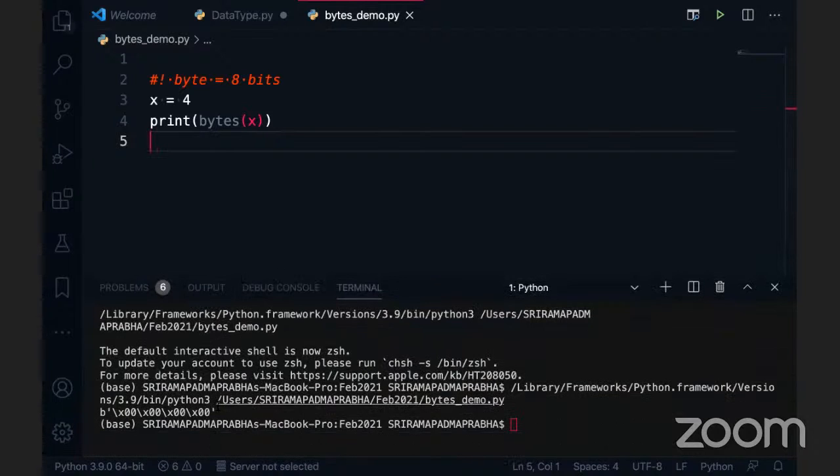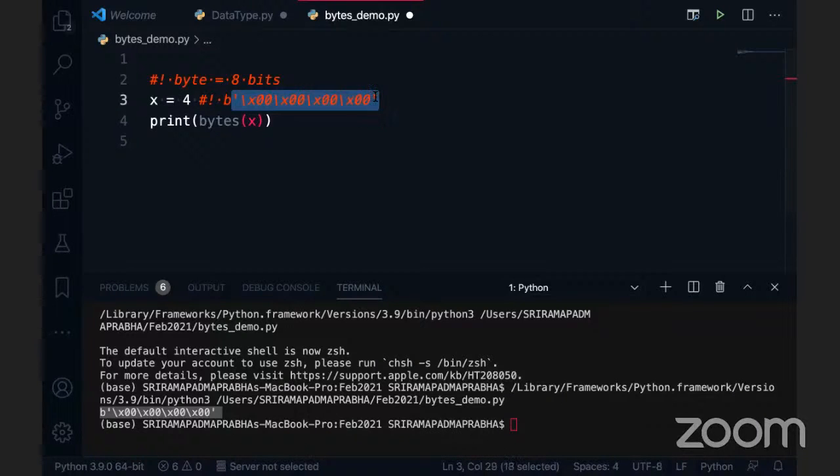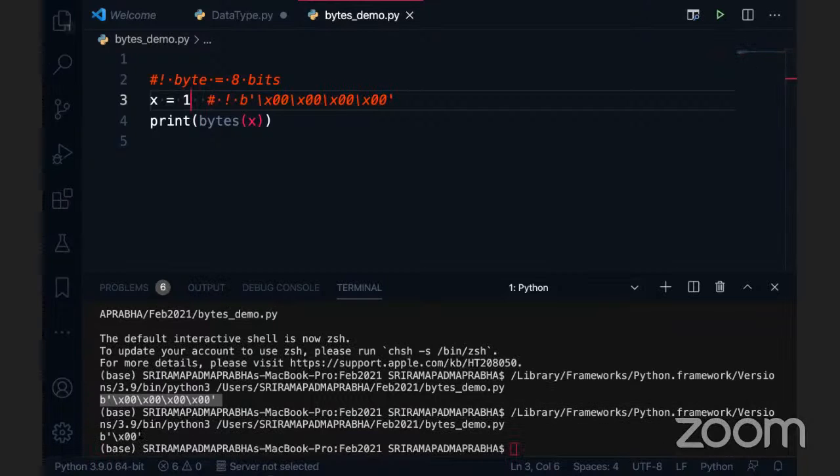See, this is how the bytes look. Now you may wonder what this is, right? So I will show you different examples. I've given the 4, and this is actually enclosed in a b followed by single quotes. But if I give x equal to 1 and execute this, the byte is represented as \x00. This is how the byte representation comes.